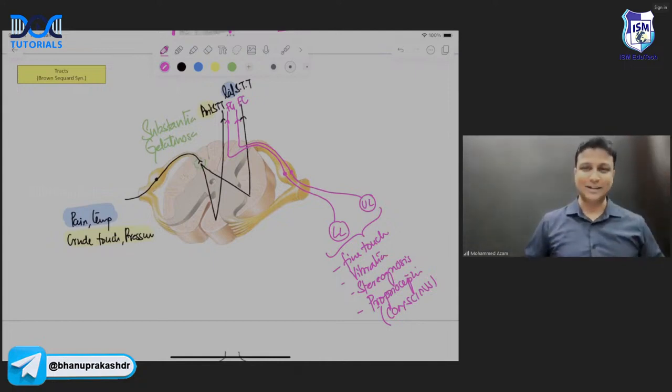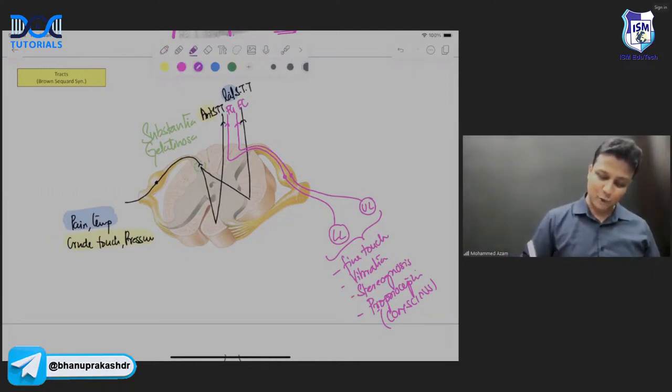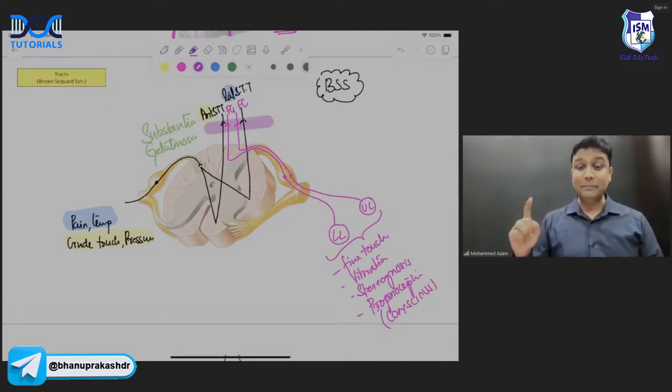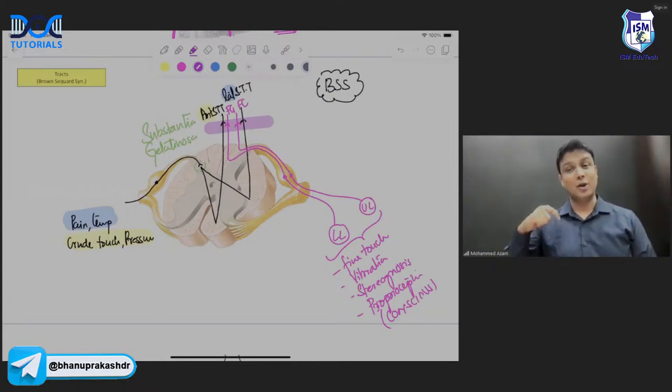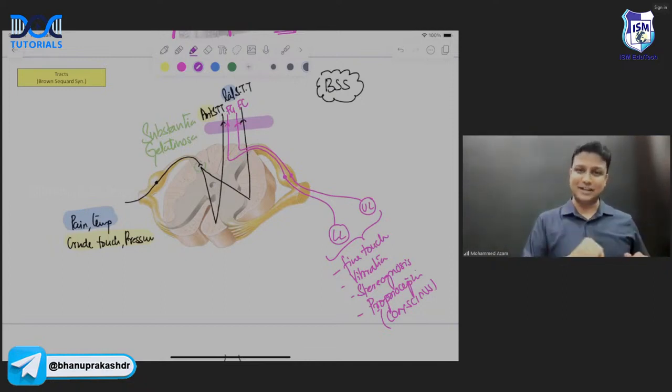And now welcome to the clinical correlation which was recently asked in your exam. That is Brown-Sequard syndrome. Yes. So first tell me, what is Brown-Sequard syndrome? It is hemisection of the spinal cord. Spinal cord cut in half. Suppose the spinal cord is cut half here. So then tell me, pain and temperature will be lost on which side, sir? Opposite side of the injury. Fine touch, vibration, stereognosis, and conscious proprioception will be lost on the same side of the injury, sir.